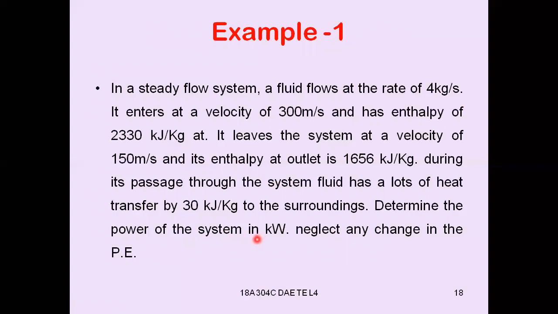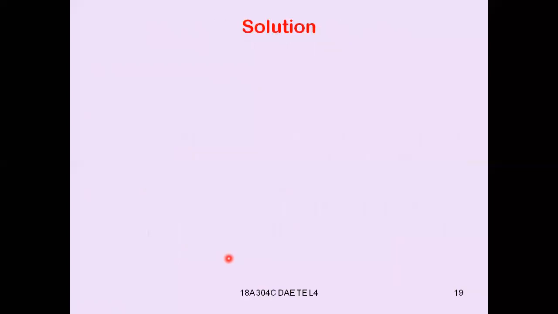If you are able to calculate the work done, then you can calculate power of the system in kilowatts. One more thing is to neglect the potential energy. That means potential energy will be 0, that means Z1 is equal to Z2. Let us see the solution.